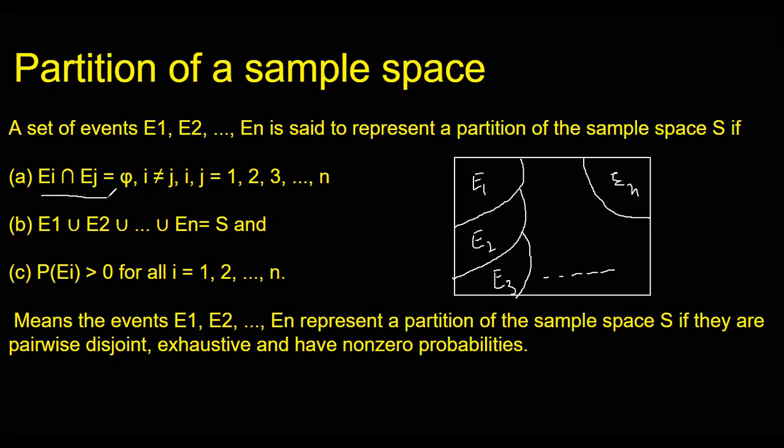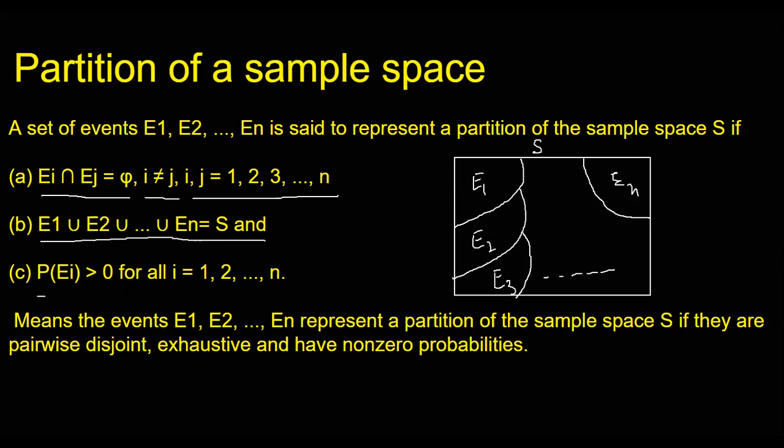Ei intersection Ej would be phi for i is not equal to j. Because if i is equal to j, it will be E1 intersection E1, that will be E1 only. But for i is not equal to j, and i, j can be 1 to n. N partitions we have made, so i, j can be from 1 to n. And secondly, the union of all these partition events should be the sample space. The total rectangle here represents this.